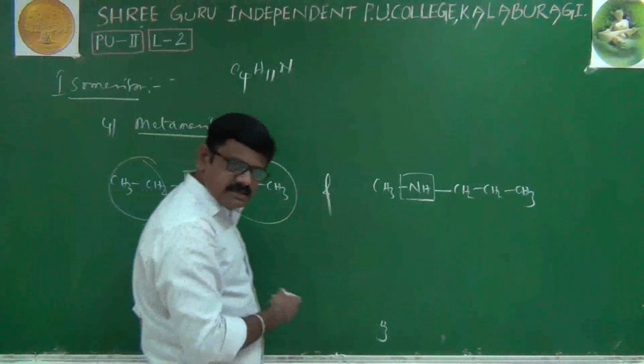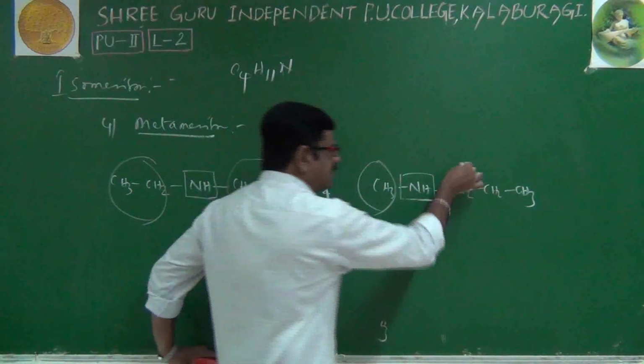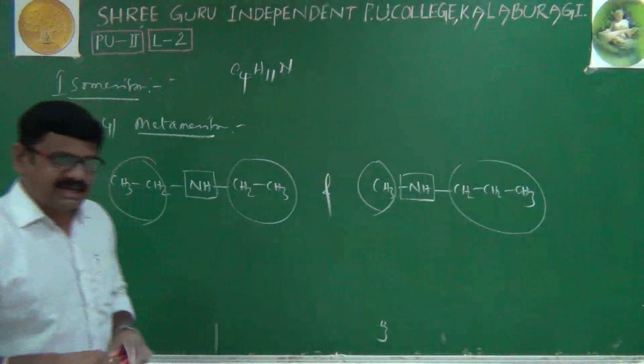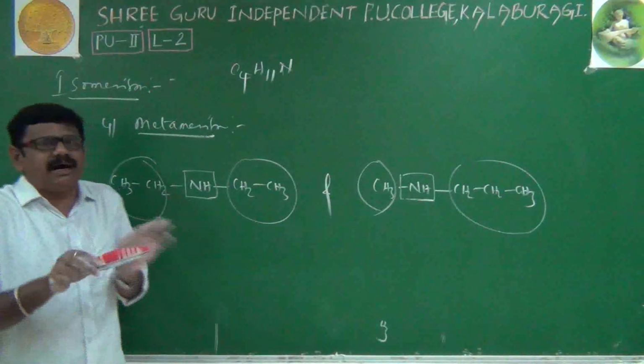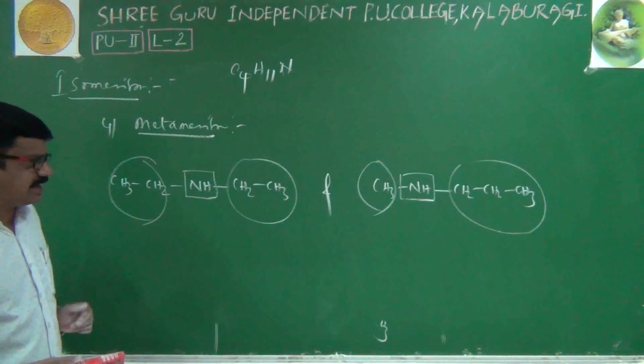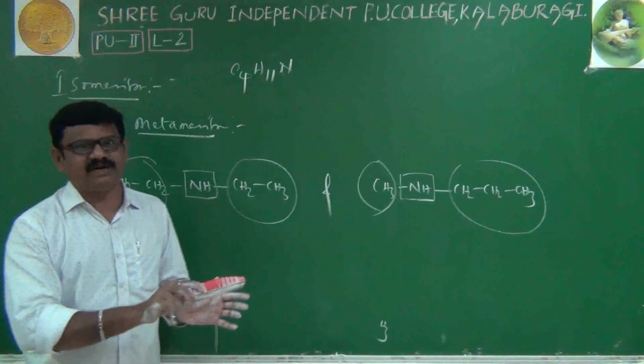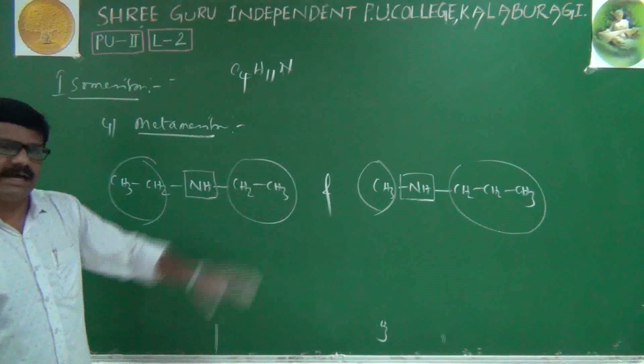In the second structure, with the same functional group, one side has a methyl group and the other side has a propyl group. They differ in the alkyl group surrounding the functional group. Compounds that differ in the alkyl chain surrounding the functional group are called metamers.